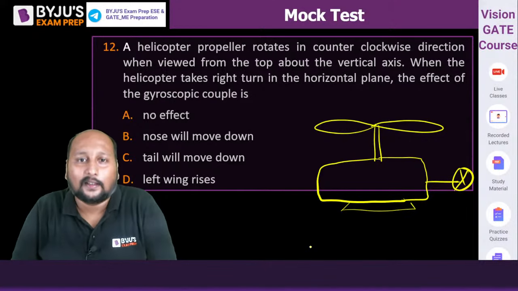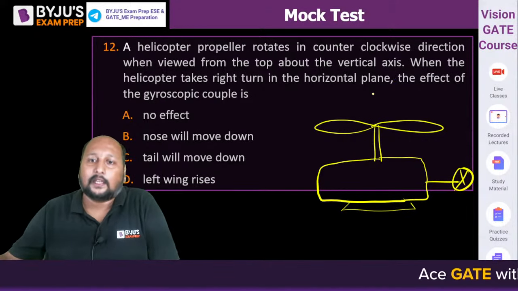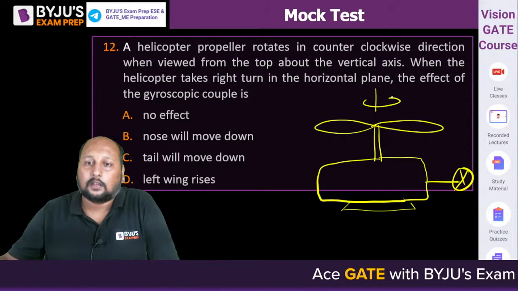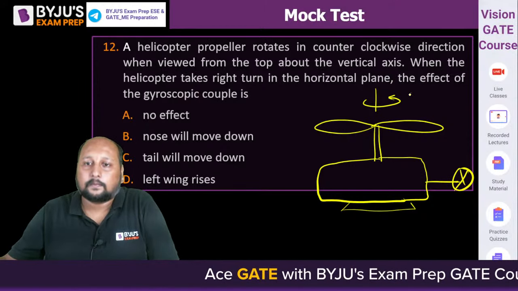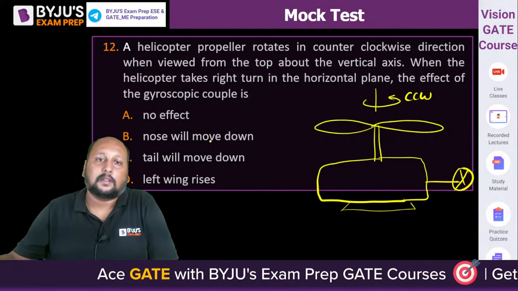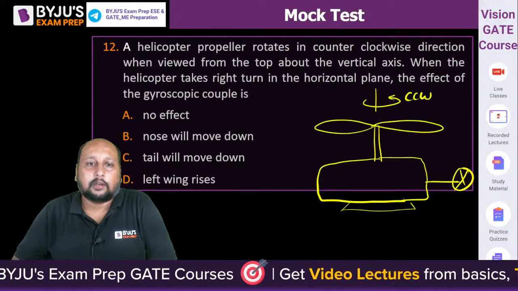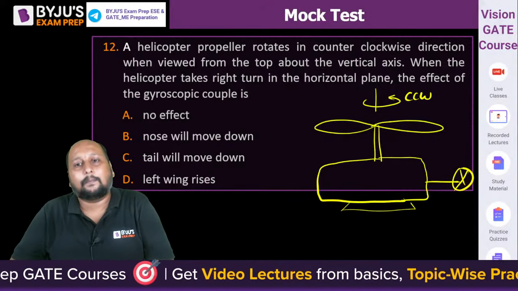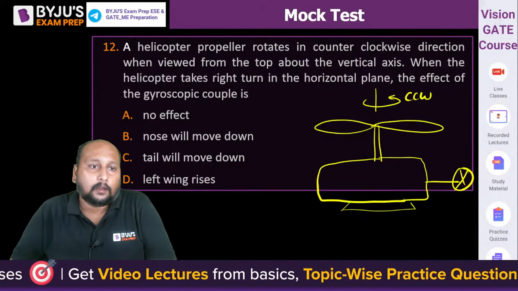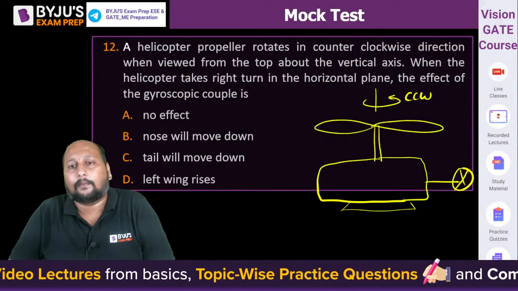Okay, this is a helicopter. So you are seeing from the top edge, it is rotating anti-clockwise, counterclockwise when you view from the top edge. And the helicopter takes a right turn in the horizontal plane. What is the gyroscopic couple? चलो बताइए. What will be the gyroscopic couple?